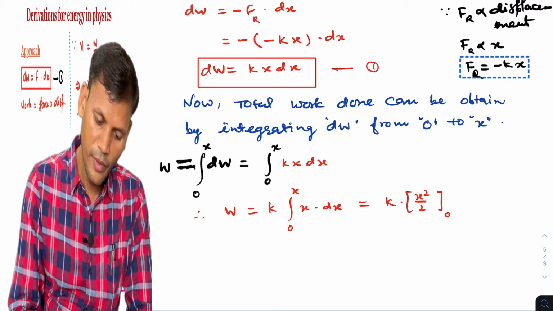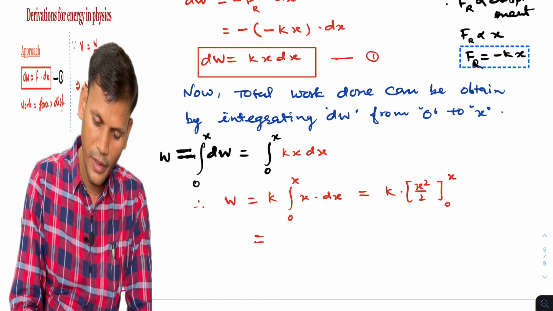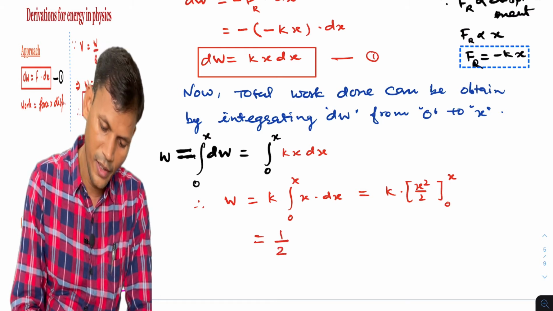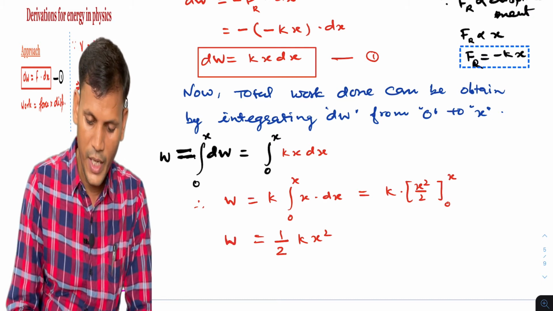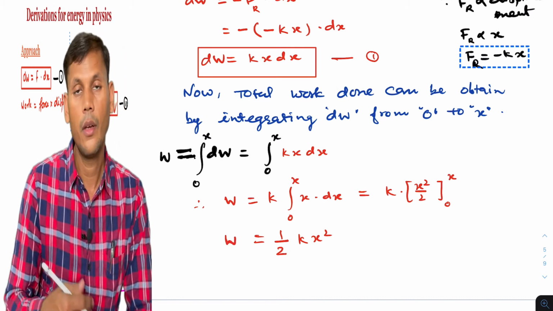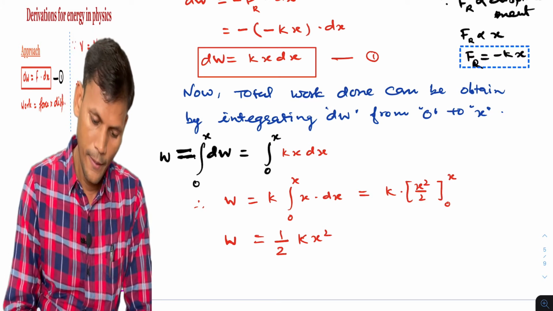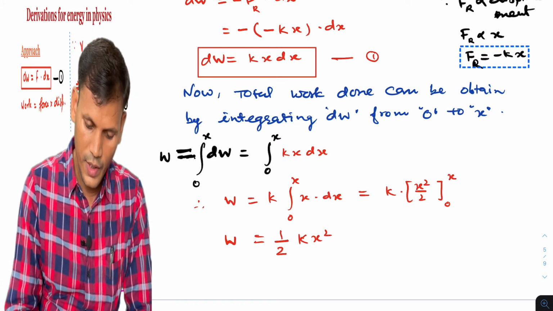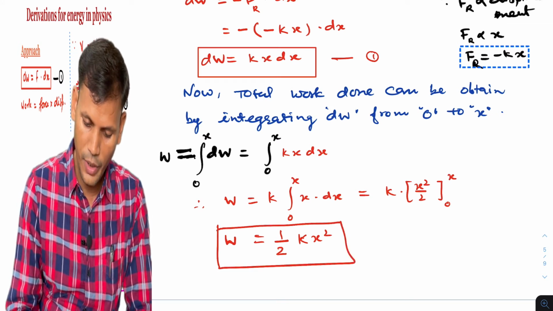So again we will substitute the limit. So we will get half kx square, directly we can write, and this is the potential energy, that is, energy stored in the spring. Okay, so this is the final expression. Terms must be clear.